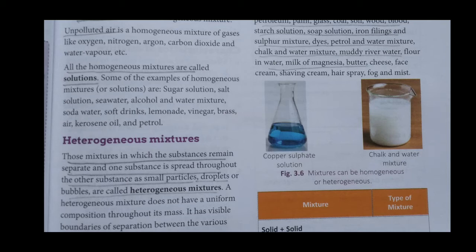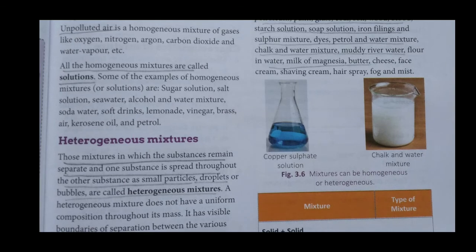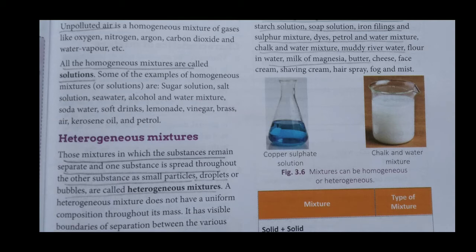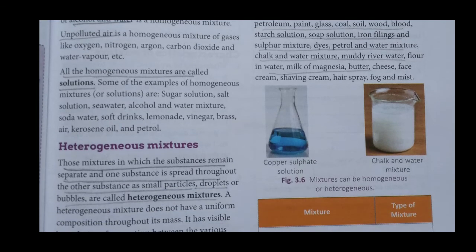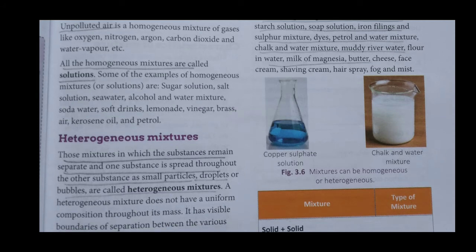What is heterogeneous? The opposite of homogeneous. Heterogeneous are components which are not uniformly distributed. Hetero means different, not same. So heterogeneous means components are not uniformly distributed, and with your normal eyes you can see that the mixture lies in different layers. Like you have taken water, sugar and sand, and you mix it thoroughly.